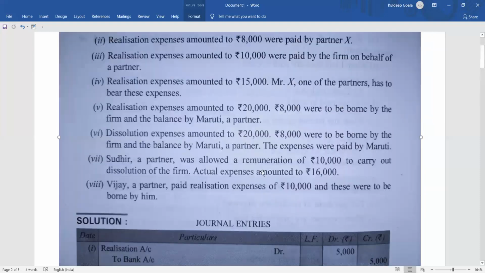Clear? I hope all of you understood this point. It's a very interesting one. Okay, then coming to the next one, point number 7, that is Sudhir, a partner, was